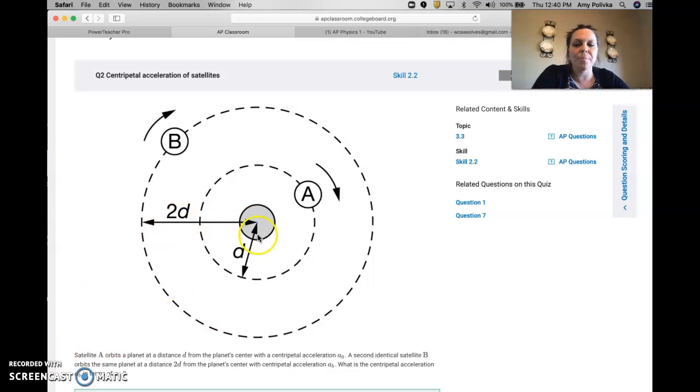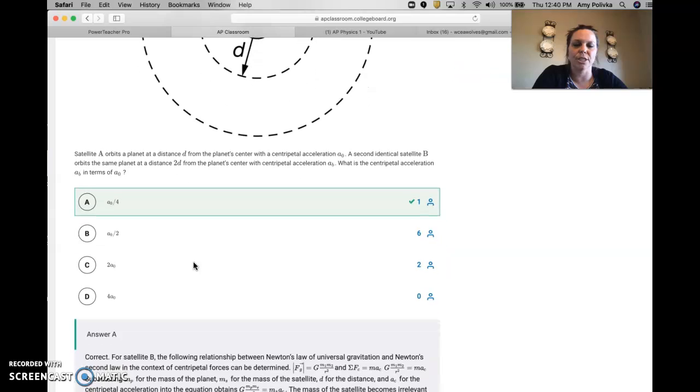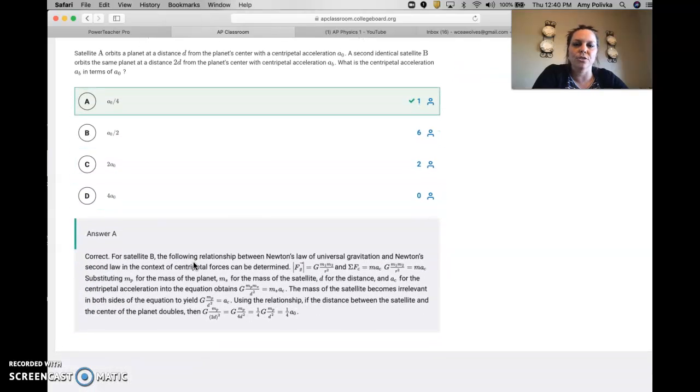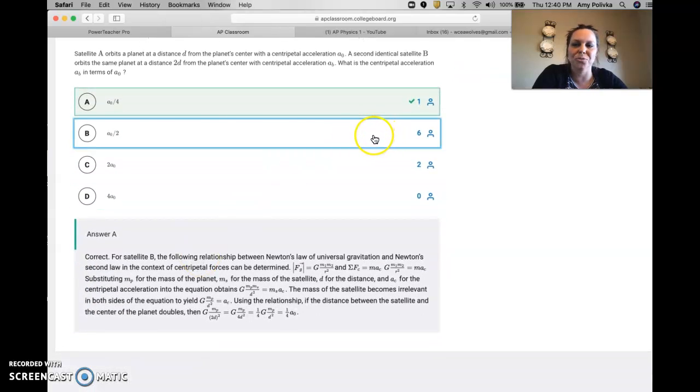So in this problem, the big thing that you're asked to think about is what happens if we increase the radius right here. In this case, you see this 2, that number is really important when we start to think about factor of change. If we double it, what would happen to the overall centripetal acceleration? So here you can see your answers. Most kids picked 2, so they divided it by 2 because it was doubled.